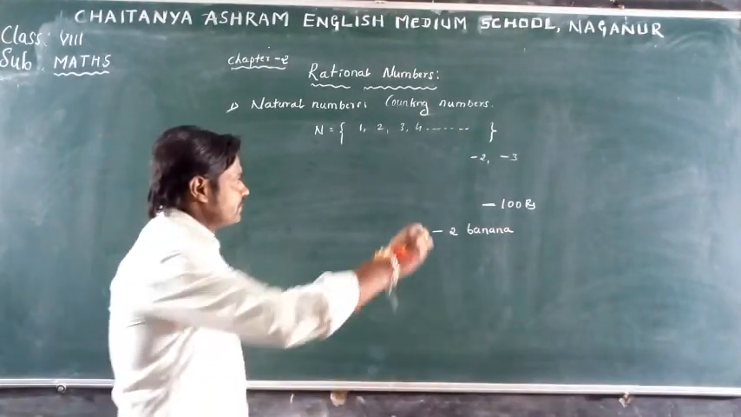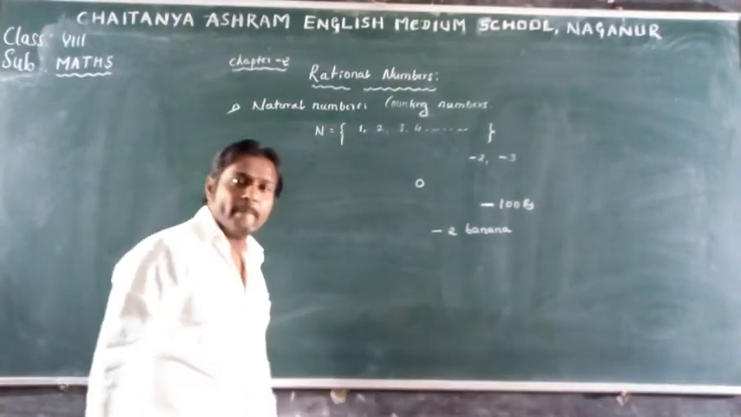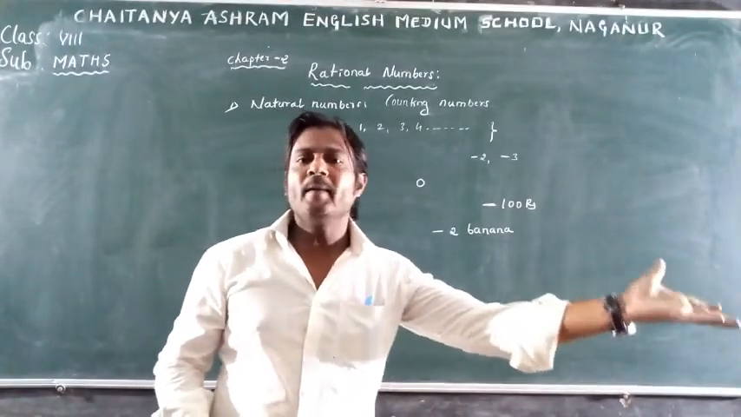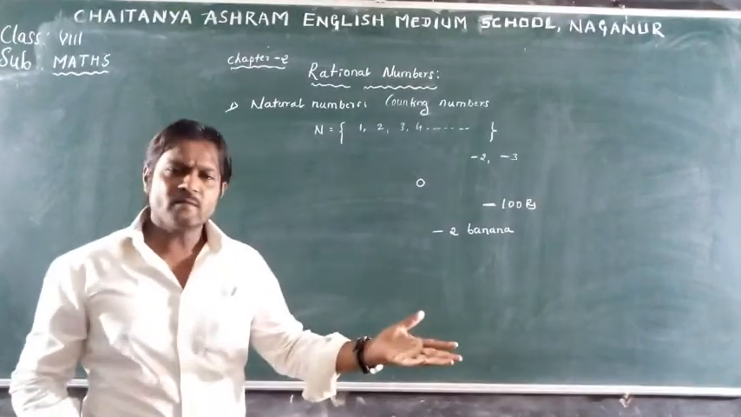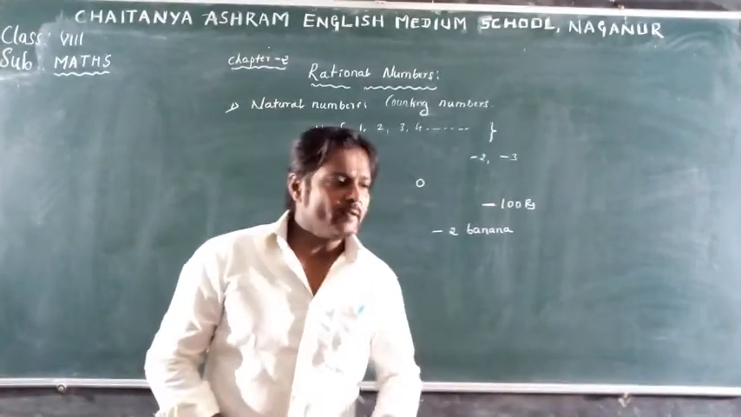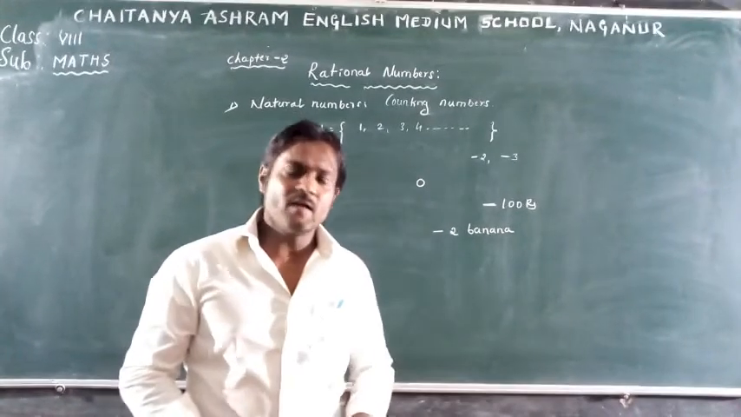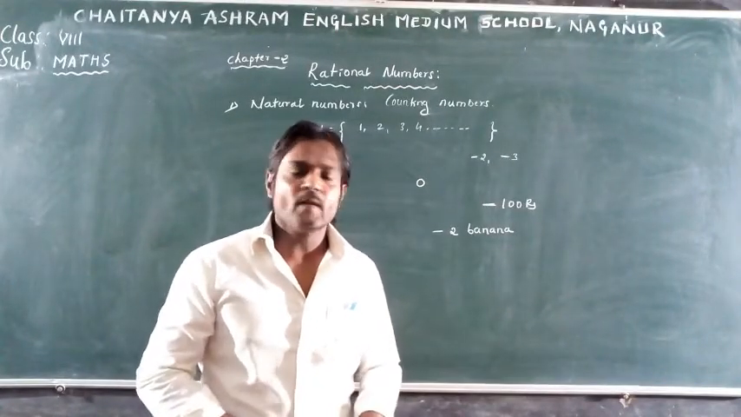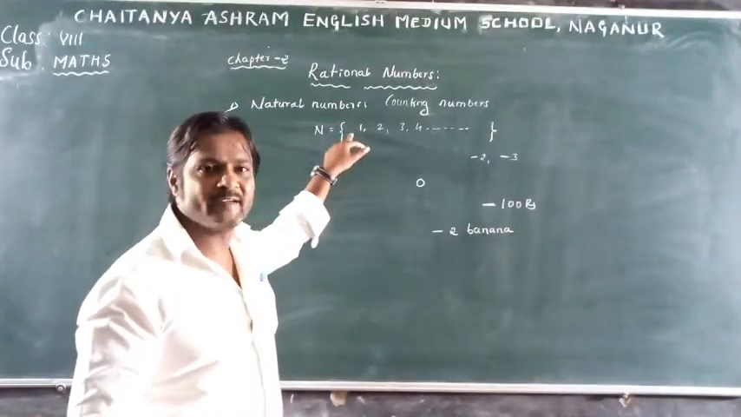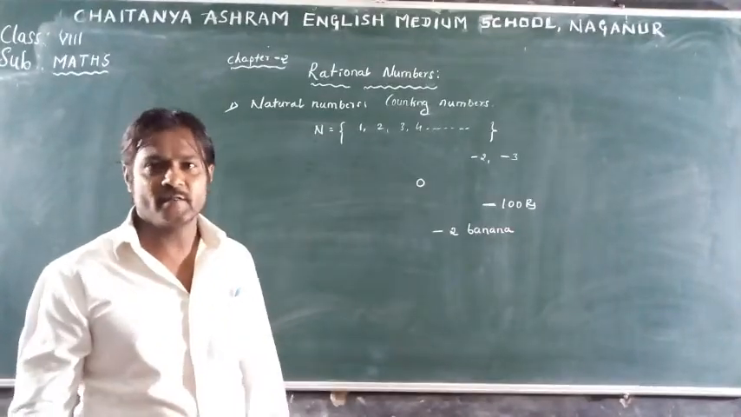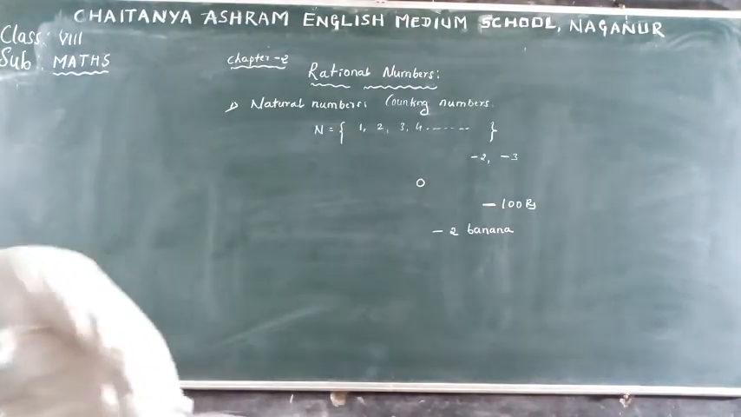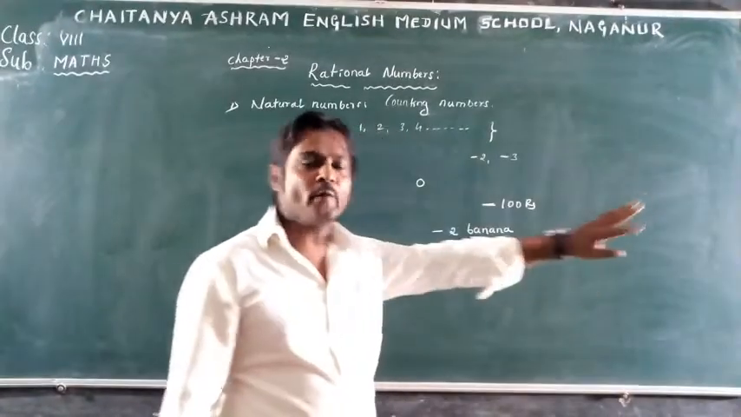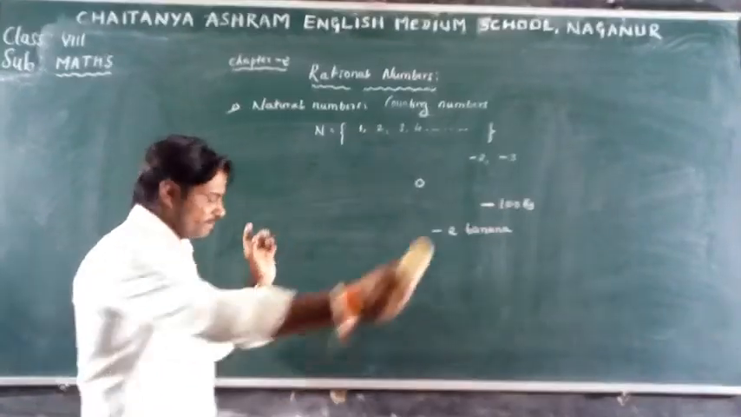Okay, even 0 is there. We cannot count 0. There are 0 pens on the table means there are no pens. No pen means how is it possible to count? So 0 is also not countable. So 0 does not belong to the set of natural numbers. Clear? So natural numbers are positive numbers. They are not negative. 0 is not a natural number.